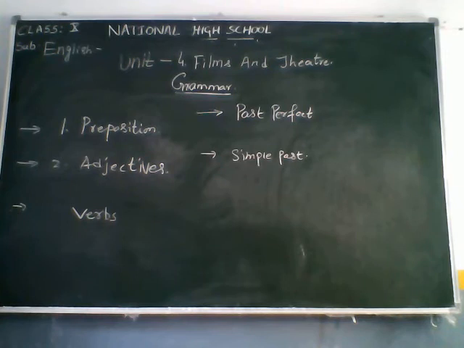In our previous assignment, we learned from Unit 4, Films and Theatre, about Ransford race. In that, I explained to you about collocations and one-word substitutes. Now, today, I am going to explain to you about prepositions, adjectives, verbs, past perfect and also simple past, which are related to the assignment part of the same lesson. So let's first know what a preposition is.